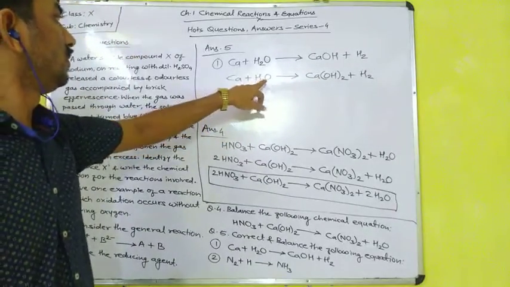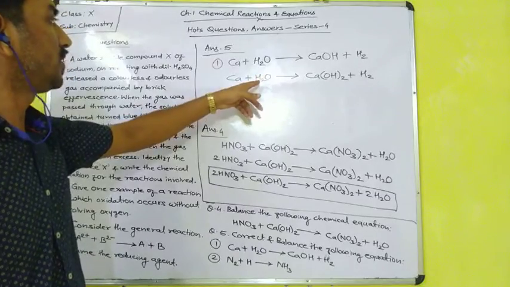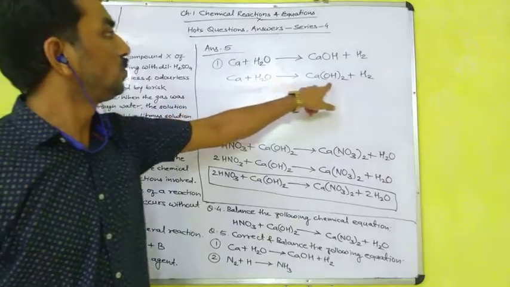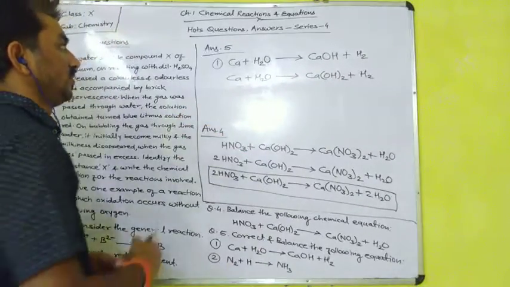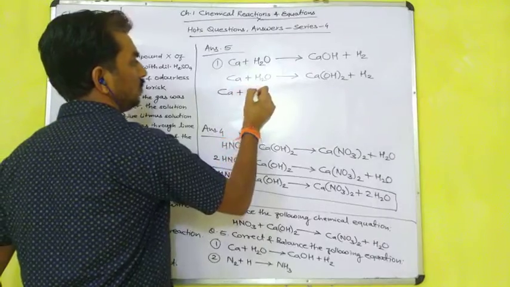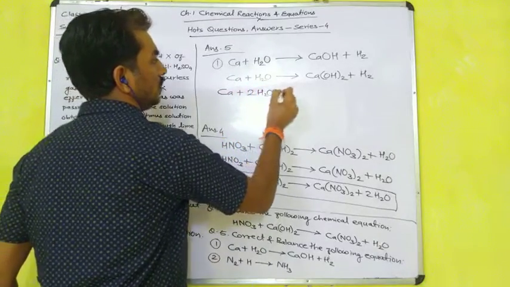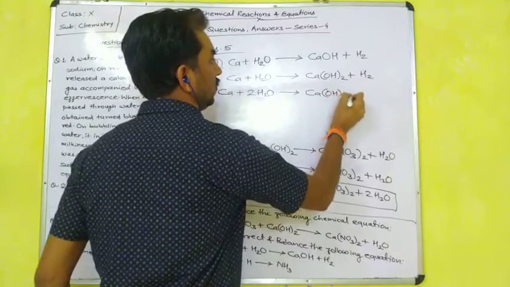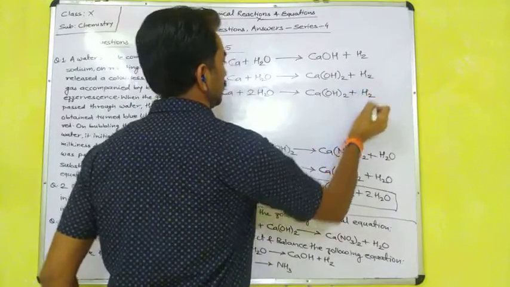There are no non-metals except hydrogen and oxygen. 1 oxygen on the reactant side, 2 oxygen on the product side. So we have to multiply the water by 2. 2H2O is equal to Ca(OH)2 plus H2.